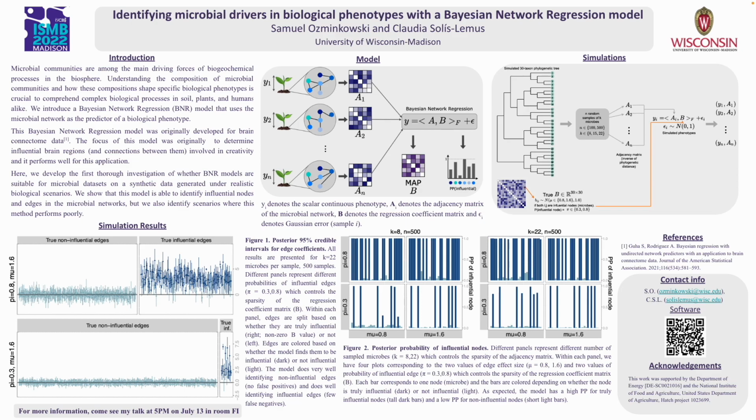Figure 2 shows the probability of influence for each node, for 8 and 22 microbes and 500 samples. Truly influential nodes are in dark blue. Again, we see the model does quite well here. Using 0.5 as a naive cutoff, there are no false negatives or false positives, except in the case of sparse adjacency matrices, a sparse coefficient matrix, and weak edge effects, in which case there are 2 false negatives. Additionally, the truly influential nodes tend to have probabilities of influence that well exceed 0.5, and the non-influential nodes tend to have probabilities of influence which are far lower than 0.5.